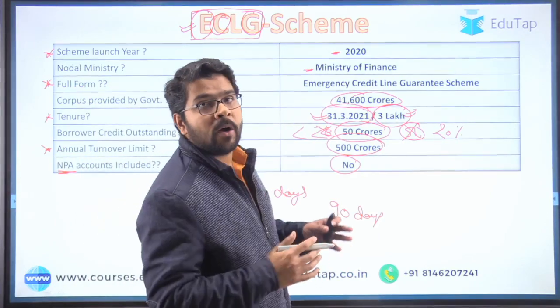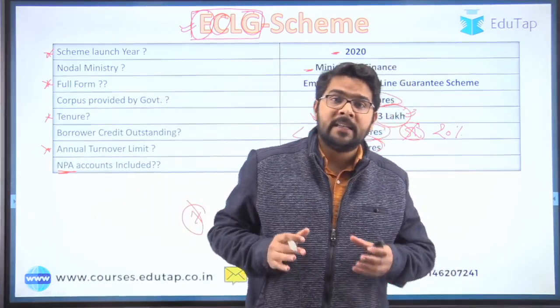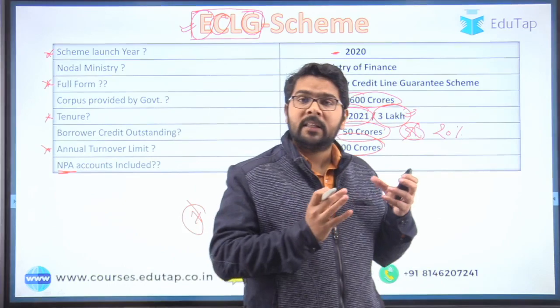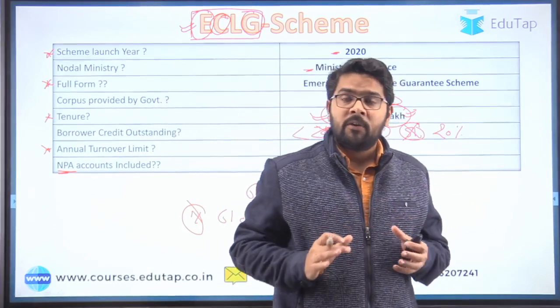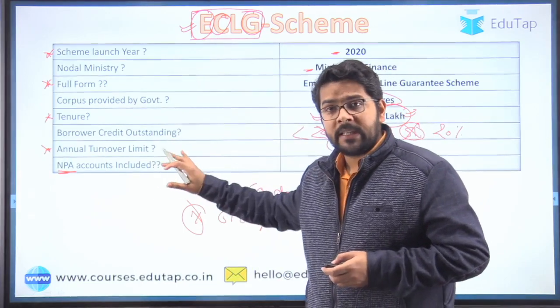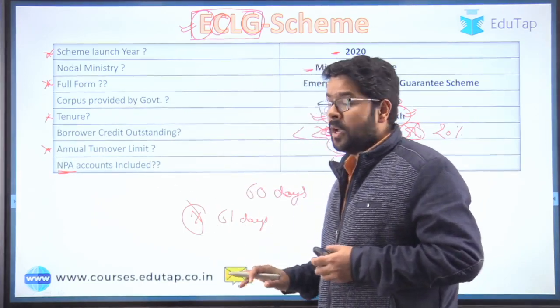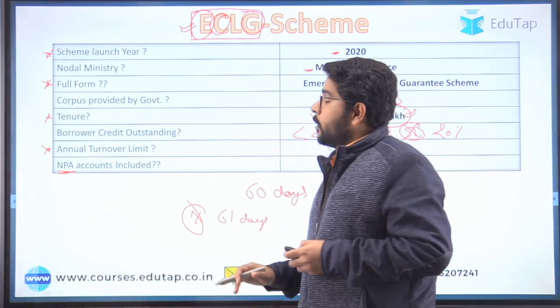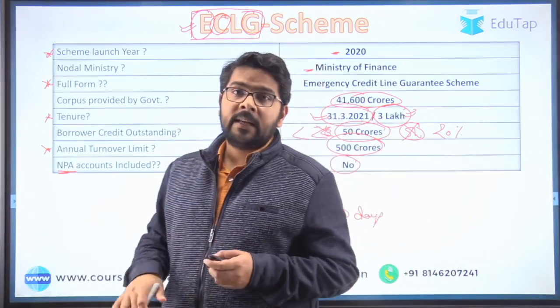So guys, this is all about the Emergency Credit Line Guarantee Scheme, which has been launched by the government in the financial year 2021. So we have discussed the type of questions that can be asked in phase 1 as well as phase 2. You can revise it from the PDF that will be provided over the Telegram group.